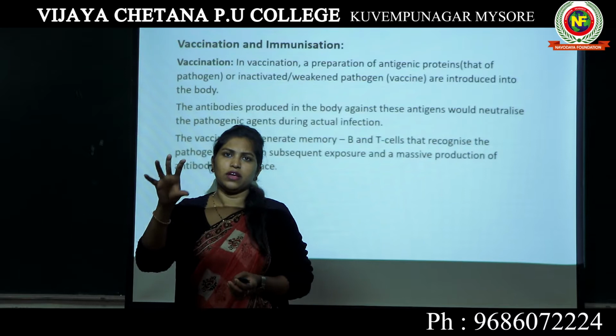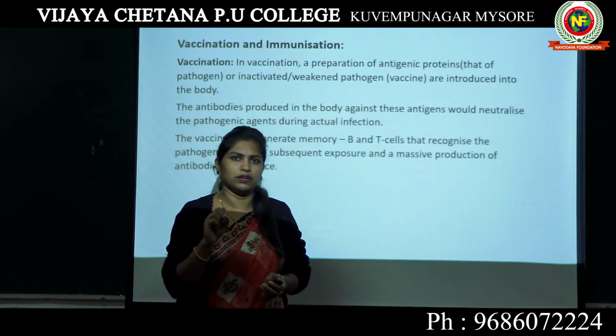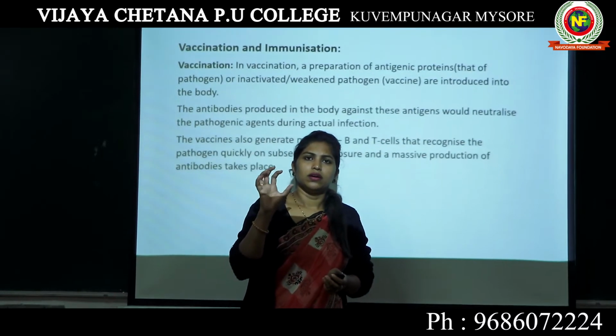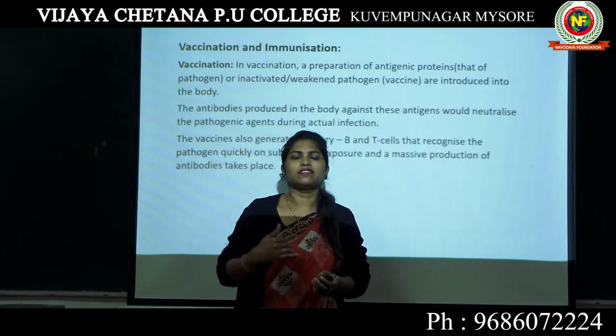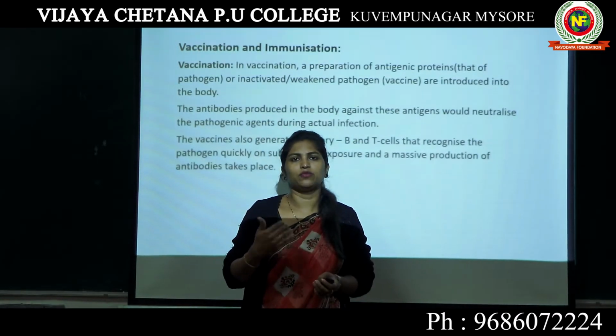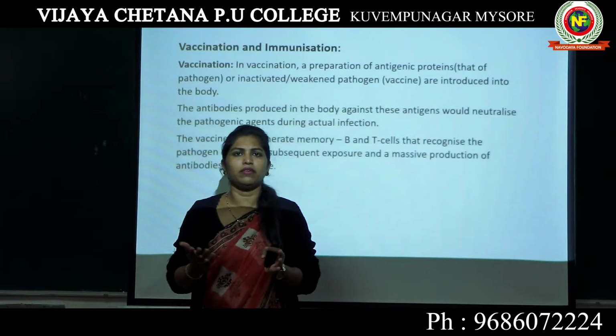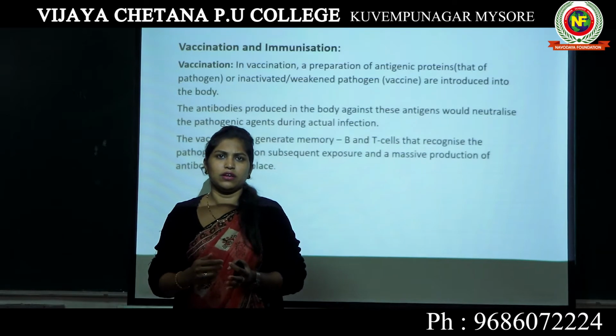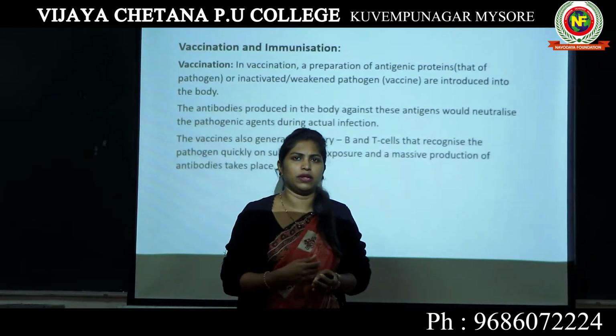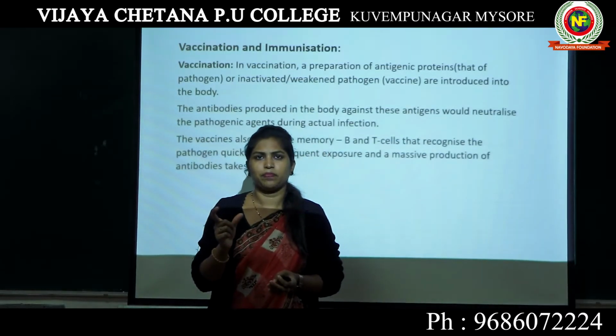They took a few polio viruses and made them less virulent. Virulence is the property where the virus is capable of causing disease. The disease causing property is known as virulence.